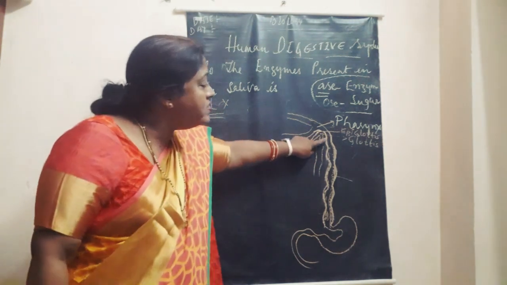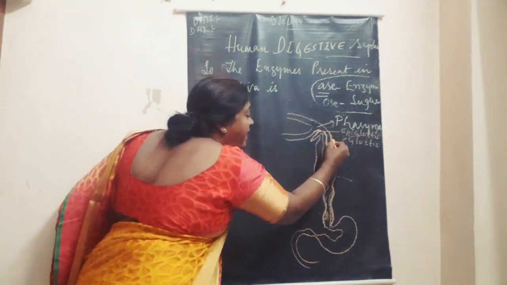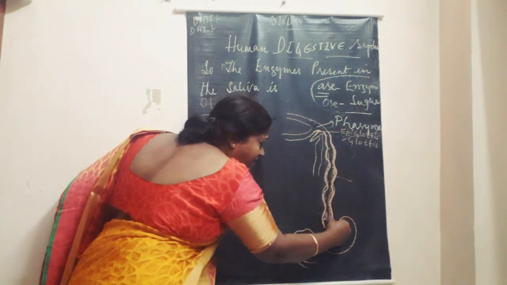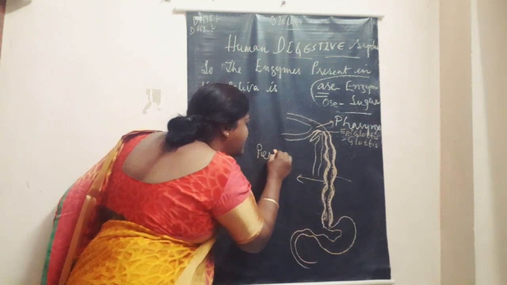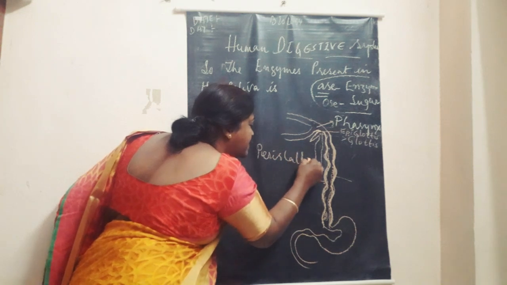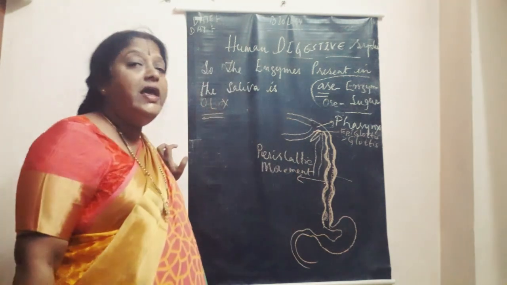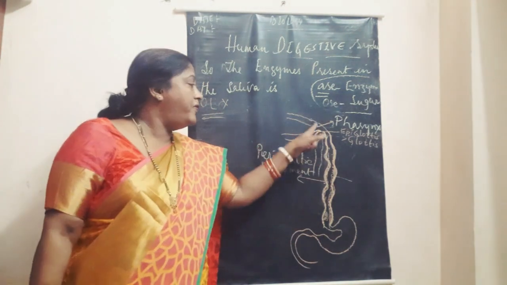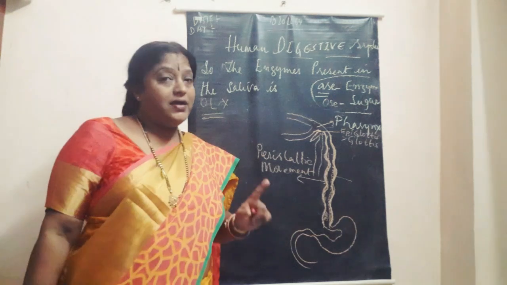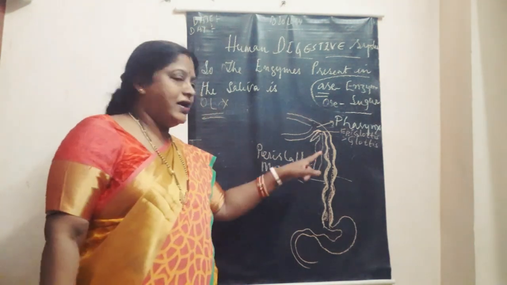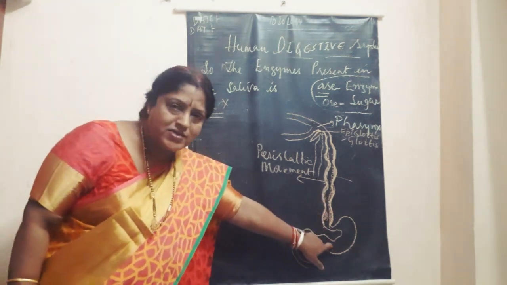The contraction and relaxation of these longitudinal and circular muscles causes a wave-like movement, children, and this is called peristaltic movement. What is it called? Peristaltic movement. So peristaltic movement helps in easy passage of food from the pharynx into the stomach, and there are no enzymes. However, action of salivary amylase continues. And then the esophagus opens into the stomach.